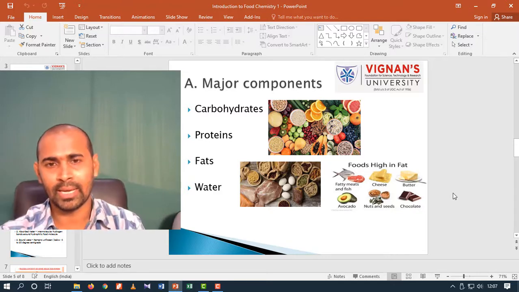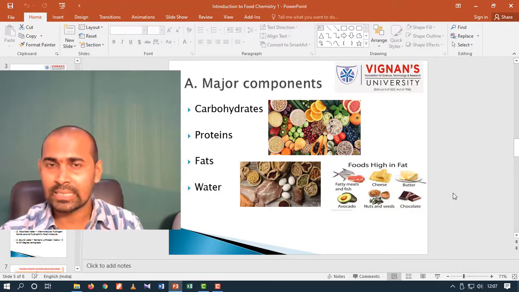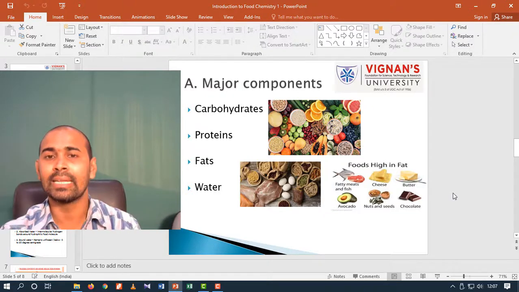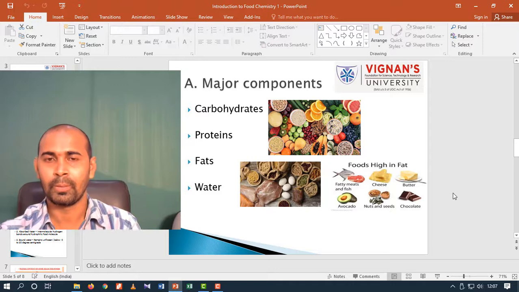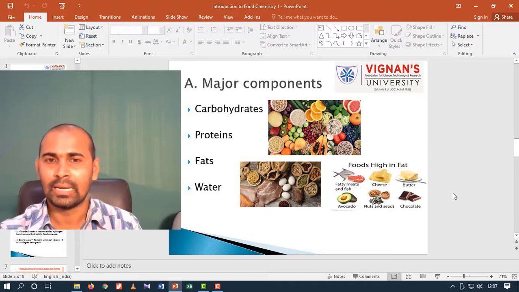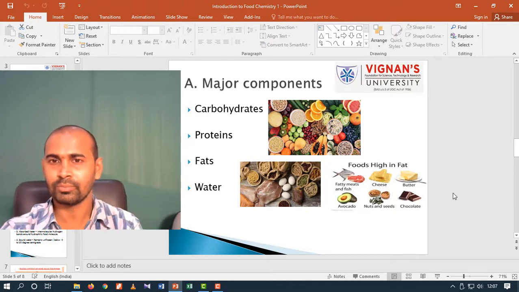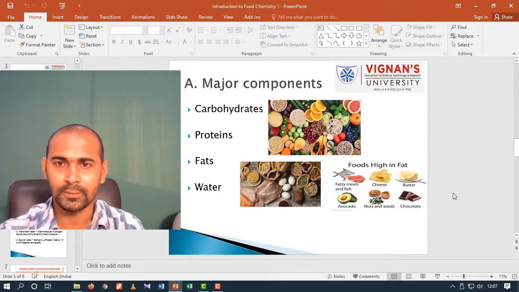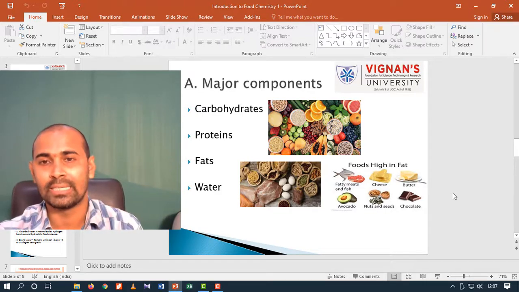Palmitic acid contains 16 carbon atoms in its structure, whereas stearic acid contains 18 carbon atoms in its structure. These saturated fats are not preferred, that means they cannot be taken in larger quantities. Whereas unsaturated fats, along with the single bonds, contain double bonds in their structure.